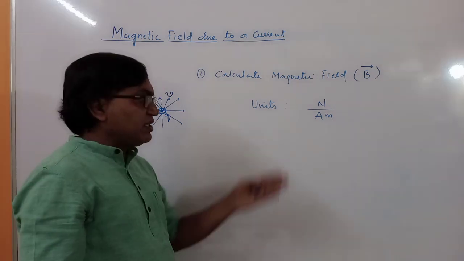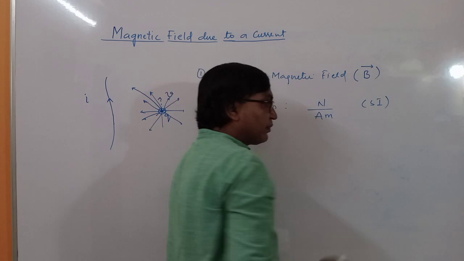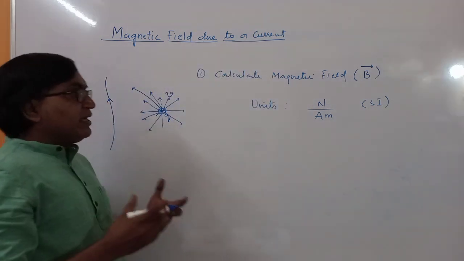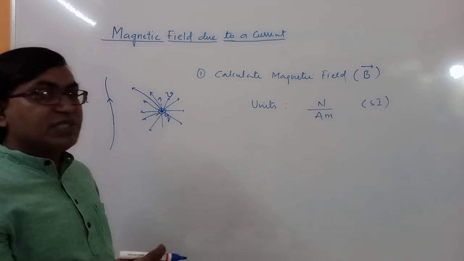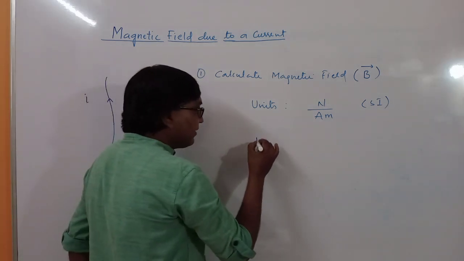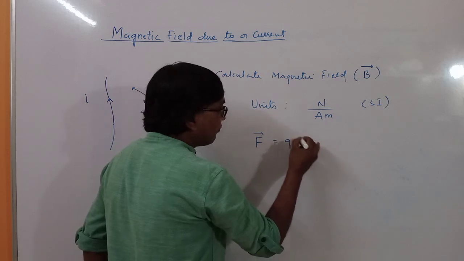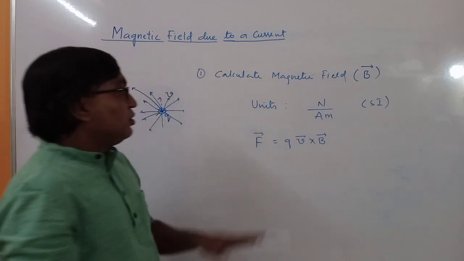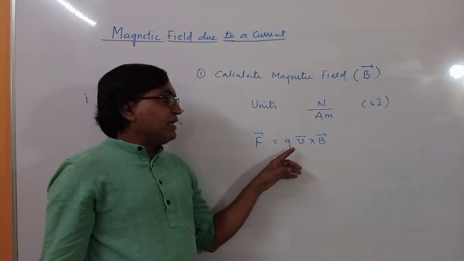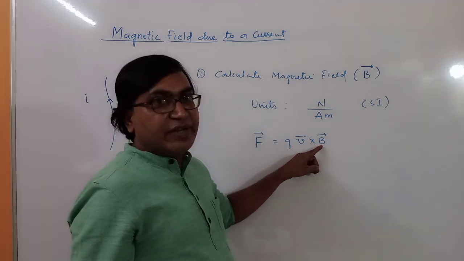You will get this unit by taking the equation of force. Force experienced by a moving charge in a magnetic field is given by F equal to Q V cross B. Q is the charge on that particle, V is the velocity of the particle, and B is the magnetic field vector.